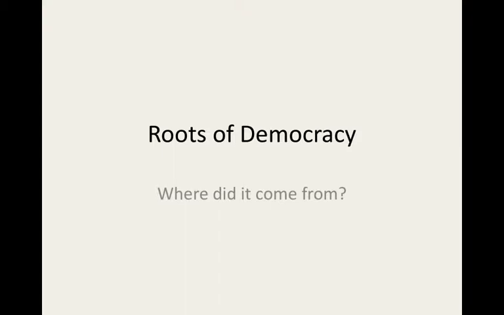So it says in the beginning, democracy means rule by the people, and in the United States we have a democracy. But where did it come from? There are lots of civilizations and great thinkers that influenced our founding fathers as they developed American democracy. One of these was ancient Greece.